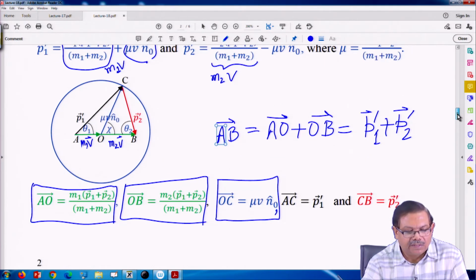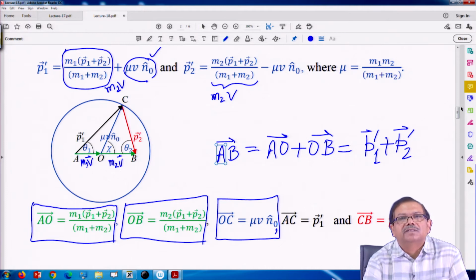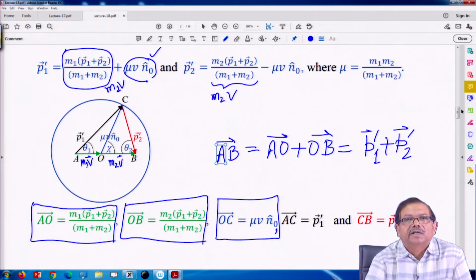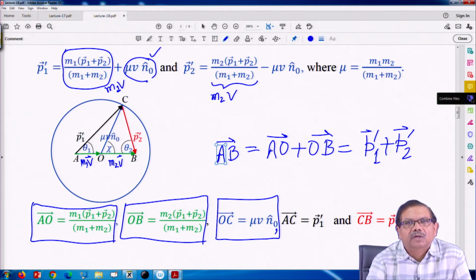What is a special case? One of the particles, let us say the second particle of mass m2, is at rest initially before the collision. After the collision both the particles may be moving, but before collision one particle of mass m1 comes with some velocity v1 and hits the second particle and it moves.